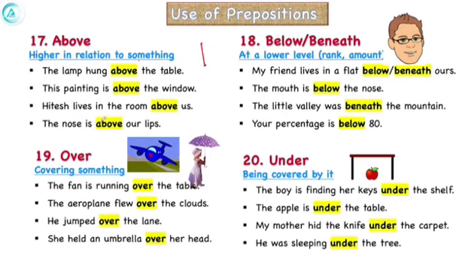So if we see these examples, we will see that these two are placed vertically. This is a room above us and we live on this floor. The nose is above our lips. This is nose and lips on the same scale, on the same level and vertically placed. But if you look at over, then these are not vertically placed. The fan is running over the table. Now if this is a table and here is a fan, this is not on the same level because the fan is covering the table.